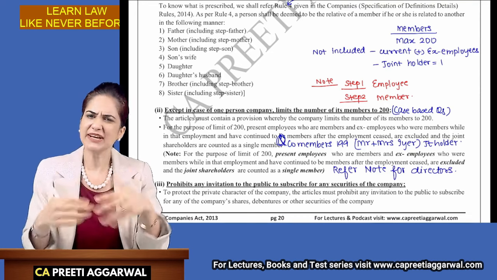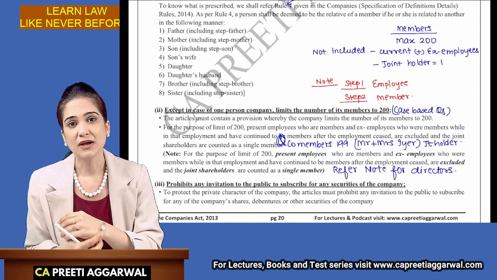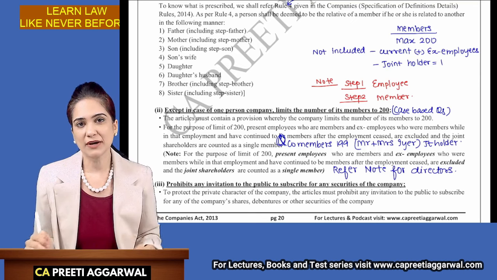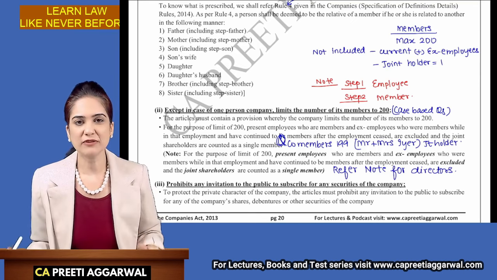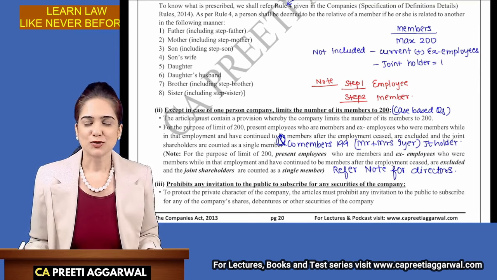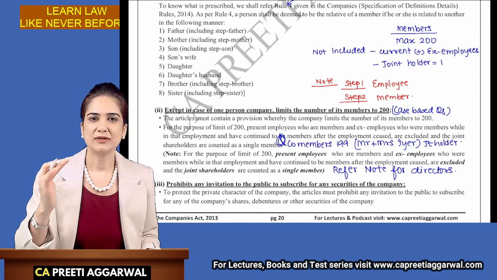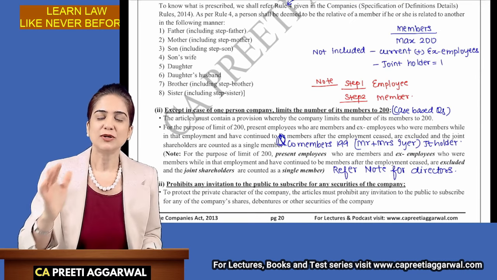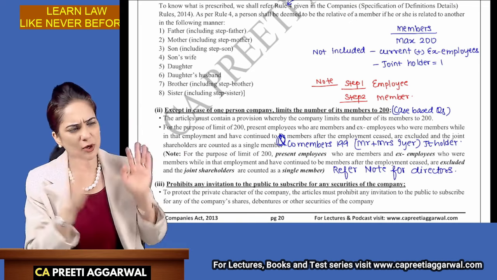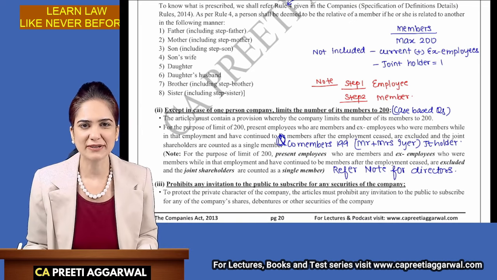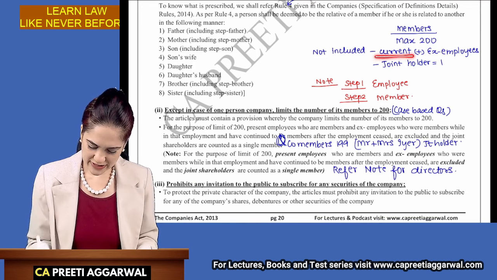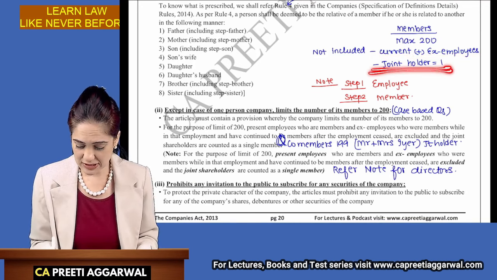That is why we encourage it. I give them shares, but I have 400 employees. If I include them in the number 200, then I will not be able to give any shares to outsiders. So, in order to encourage companies to give more and more shares to employees, don't worry, we will not include them in the limit of 200. So current as well as ex-employees are not included. Joint holders are considered as just one.